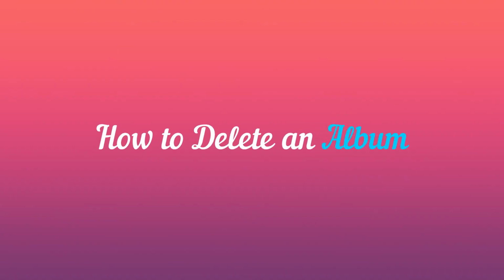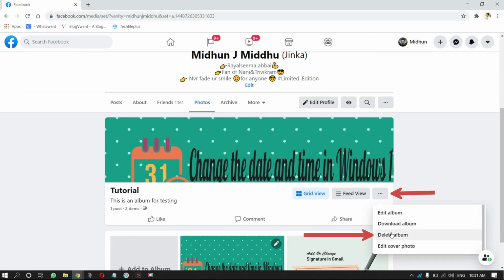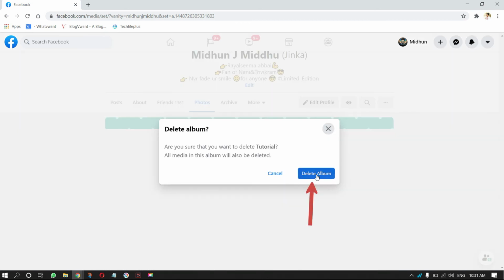How to delete an album? Go to Photos, and there you will find the album. Click on the three dots of the album that you want to delete, and click on Delete Album. That's it. It is deleted.